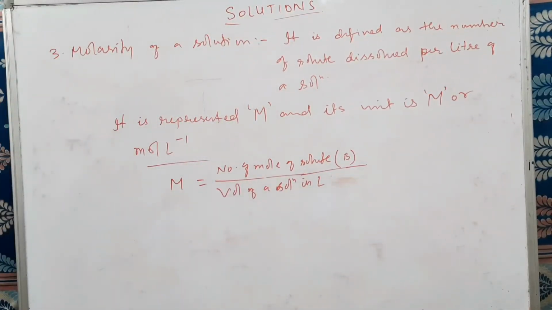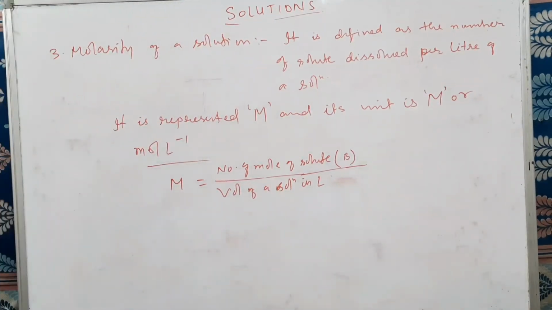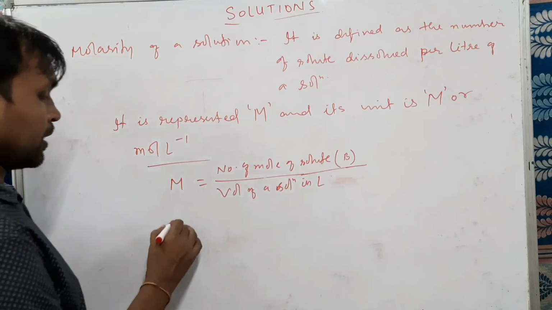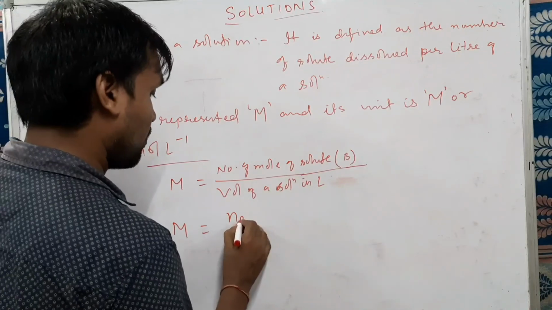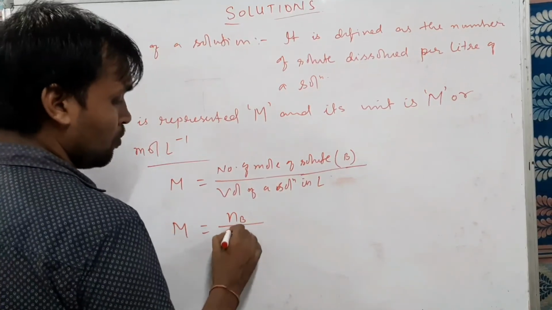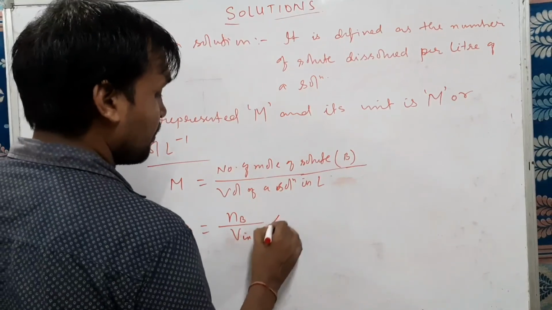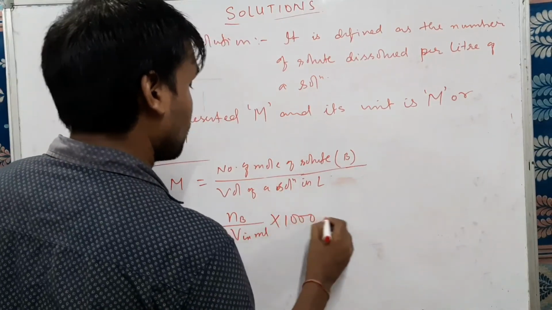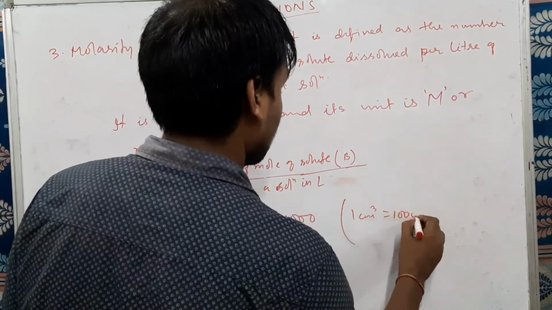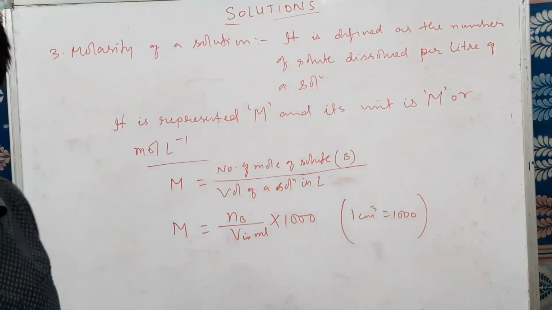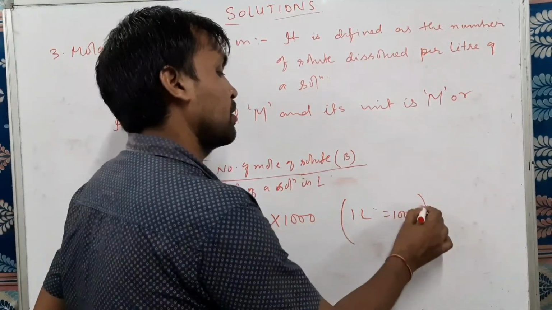In some cases you will see that the volume of the solution is given in ml or centimeter cube. In those cases you will write M equals number of moles of solute by volume of the solution V in ml, and if it is given in ml, then you have to multiply by 1000, because 1 liter equals 1000 centimeter cube.